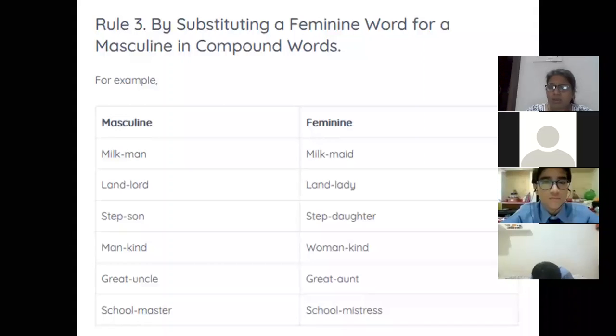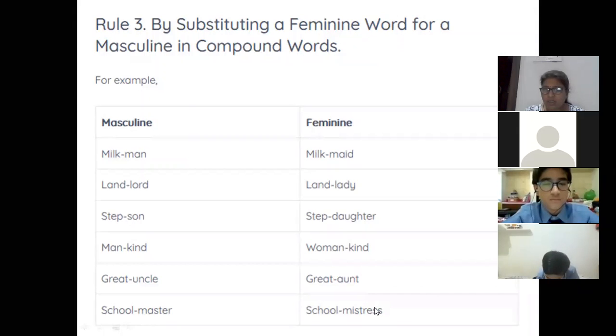Compound noun I told you before also when we studied about number, that when 2 words are there, then it makes and it gives a different meaning. Like we studied there in compound noun, 2 words making a single word, and it is giving a different meaning. So like here we can see there are 2 words, milkman. Okay, so here the noun is changing: milk, maid, land, lord, land, lady, stepson, stepdaughter, great uncle, great aunt, schoolmaster, school mistress.